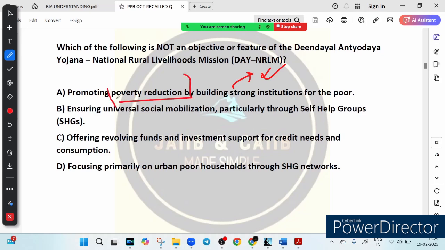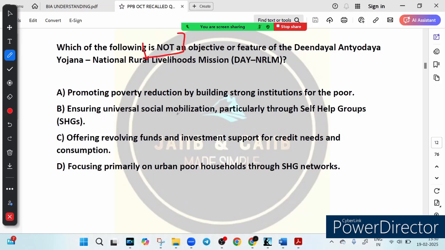By organizing rural poor into self-help groups, right? So these institutions help them access loans, training and livelihood. For example, imagine a group of women in a village who have no financial support. This program, DAY-NRLM, helps them save money together and take a small loan to start a business like tailoring, dairy farming or handicraft. So this is the correct option, not an objective, remember it.